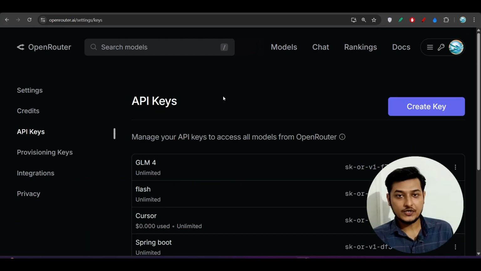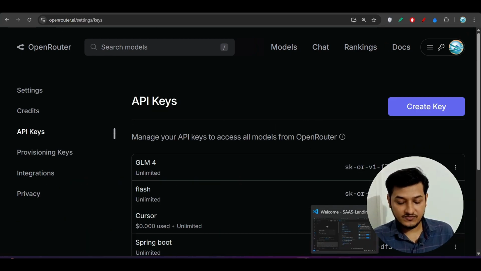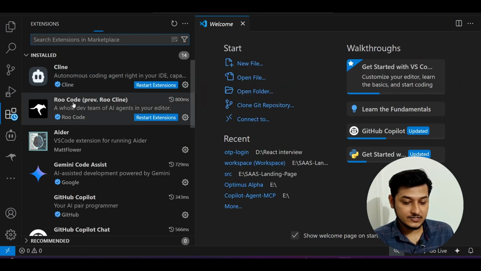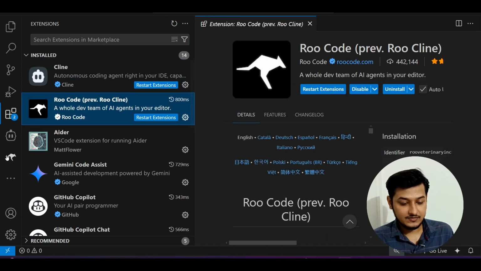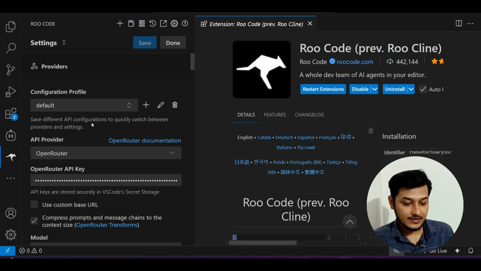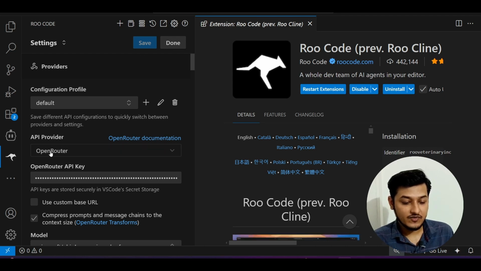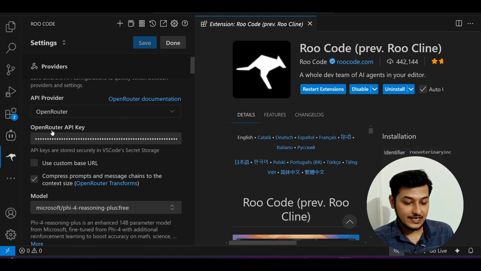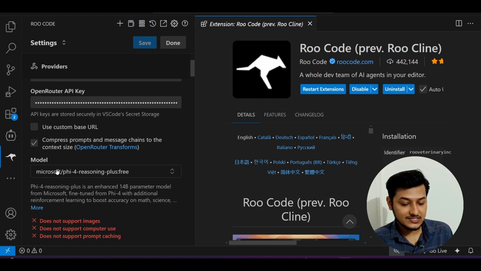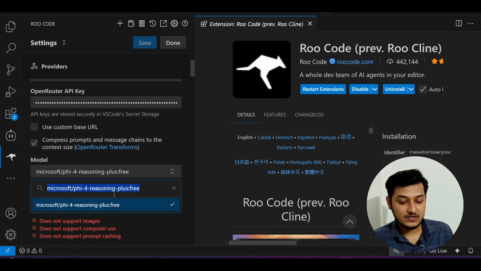After you get your API key, come to VS Code and install the RooCode extension. Go to RooCode settings, and under API provider select OpenRouter, paste your API key, and in the model section select Phi-4 reasoning plus for free.